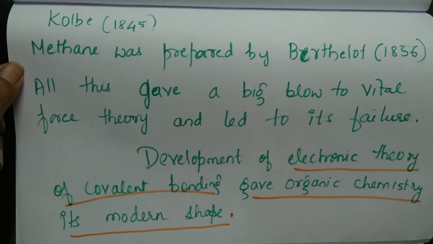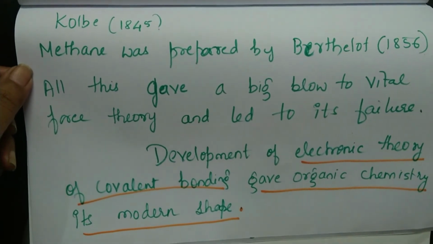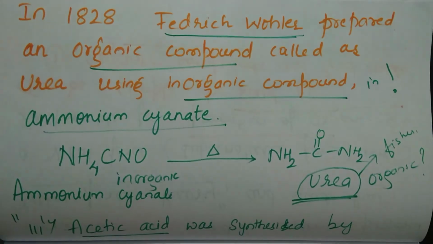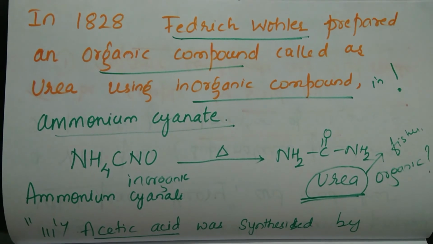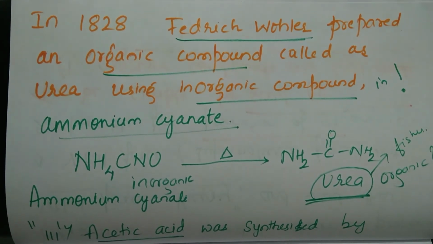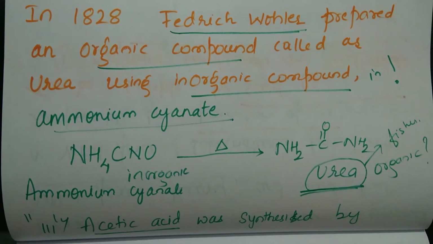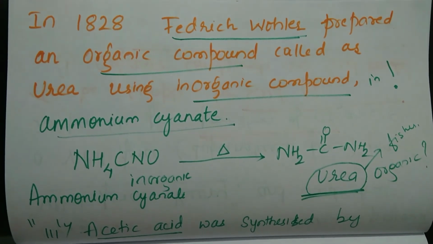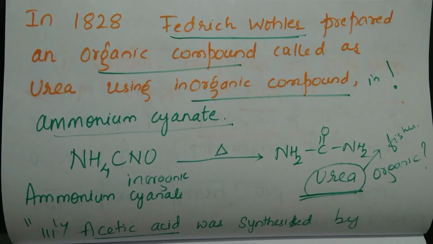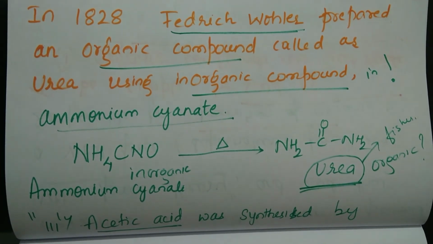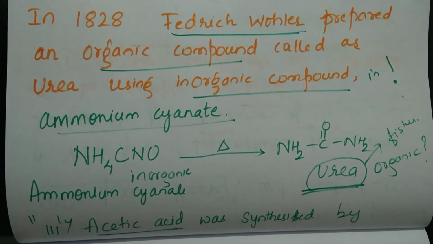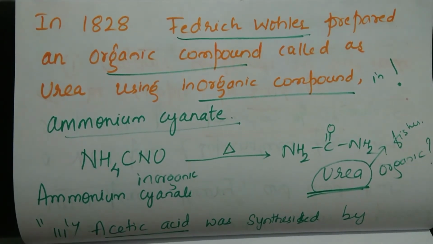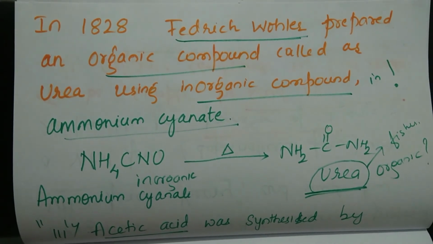And what were the two reasons? One is tetravalency and the second one is catenation. What is catenation? Self-linking property of carbon. Then we discussed vital force theory. Who proposed vital force theory? Berzelius. And later we showed that vital force theory failed based on the preparation of organic compounds in the lab. So which were the organic compounds prepared in the lab? Urea using ammonium cyanate. Who prepared it? Friedrich Wöhler. Acetic acid was prepared by Kolbe and methane was prepared by Berthelot.